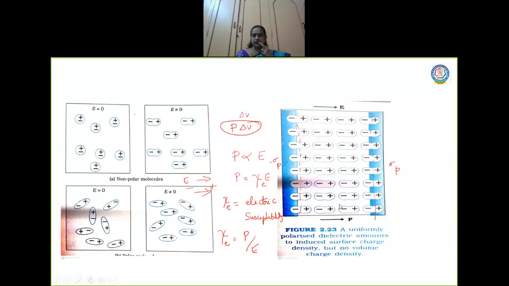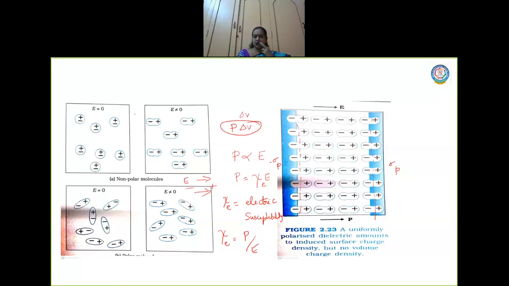Because now look at the positive charge of one dipole. Now this is one dipole, children, correct? Minus plus, this is a dipole, this is a dipole, this is a dipole. Now the positive charge of one dipole, where it is sitting, it is very near to the negative charge of the next dipole, correct? Yes or no?